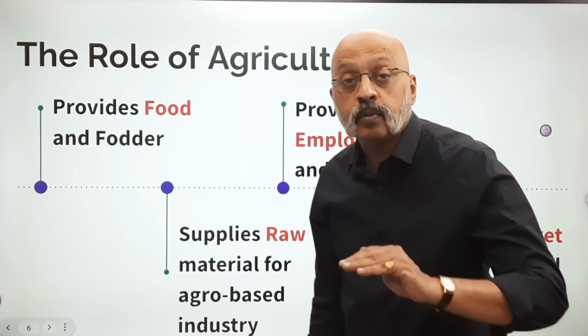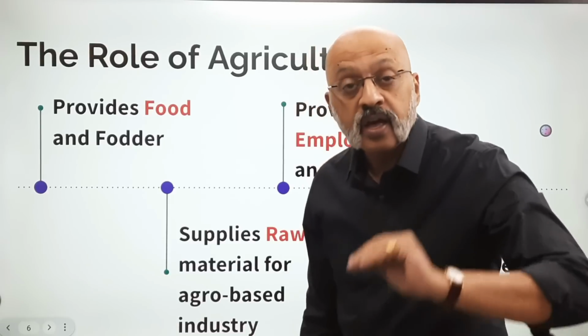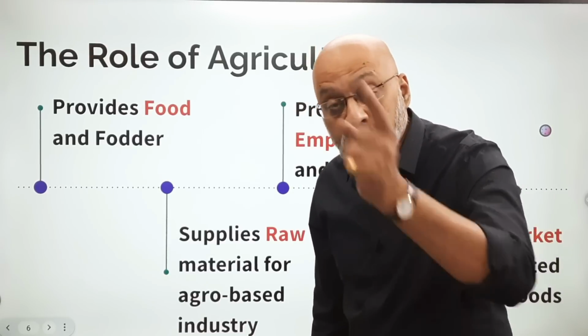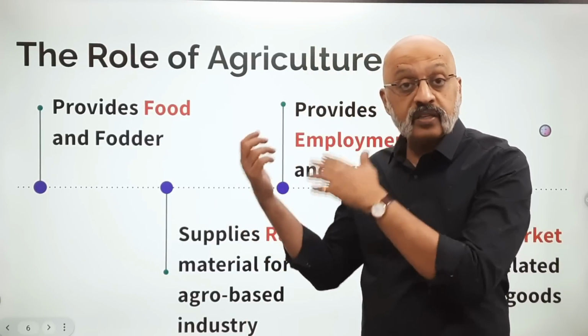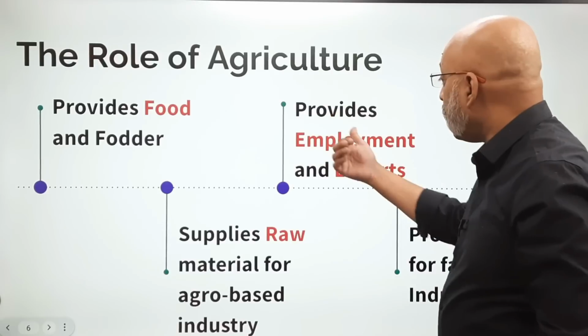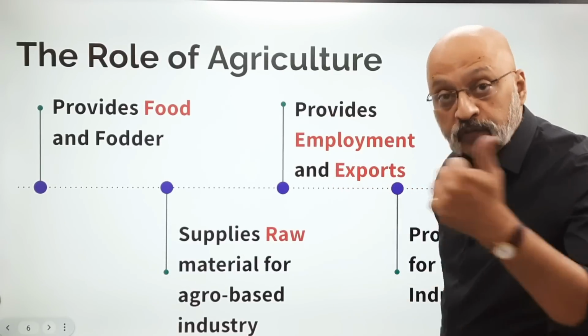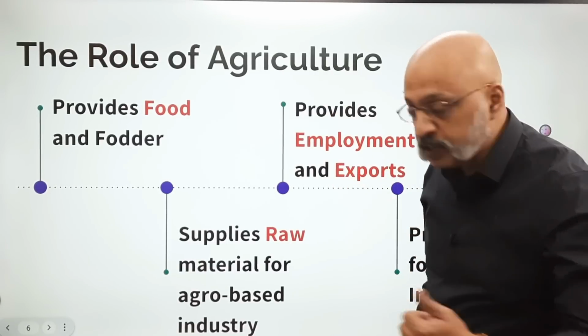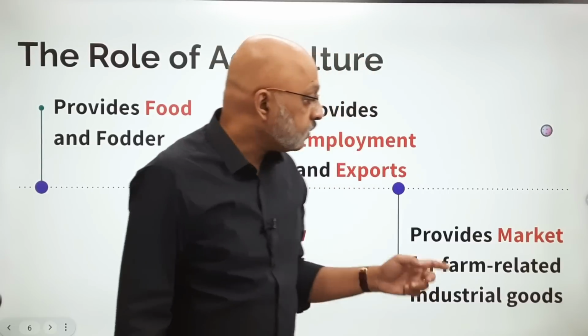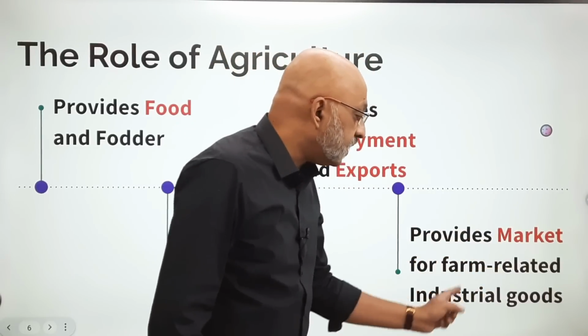What kind of raw material? It provides sugar for the sugar factories. It provides cotton for the textile mills. We have done that in detail in the agro-based and the mineral-based industries. It provides employment and exports. Employment we just spoke about. Exports again we just spoke about. And finally, it provides a market for farm-related industrial goods.